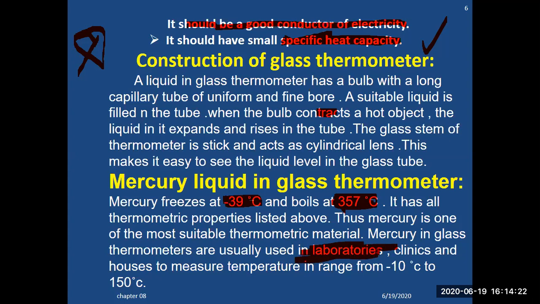What about alcohol thermometers? They are used in clinics, houses, and measure temperatures in the range of minus 10 to 150. These are the applications where the temperature is minus 10 to 150, so these are the high temperature measurements. It can be used at those places to measure the temperatures: laboratories, clinics, houses, and other temperature ranges from minus 10 to 150 degrees Celsius.